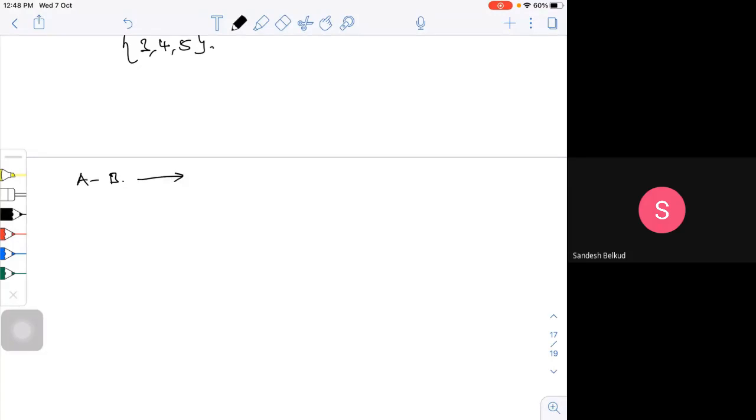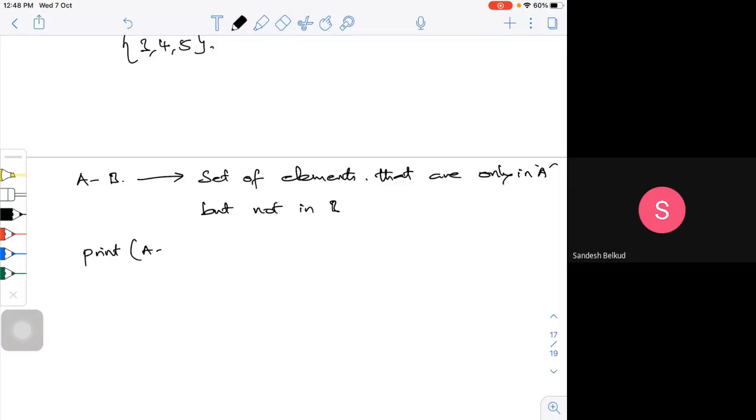This is nothing but the set of elements that are only present in A but not in B.